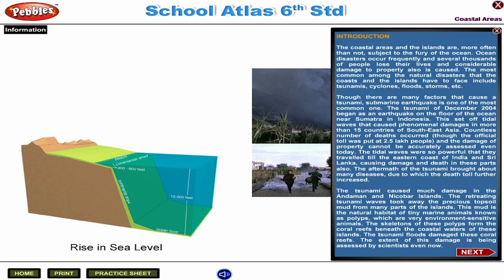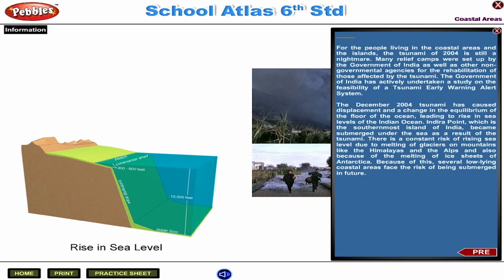The skeletons of these polyps form the coral reefs beneath the coastal waters of these islands. The tsunami floods damage these coral reefs. The extent of this damage is being assessed by scientists even now. For the people living in the coastal areas and the islands, the tsunami of 2004 is still a nightmare.